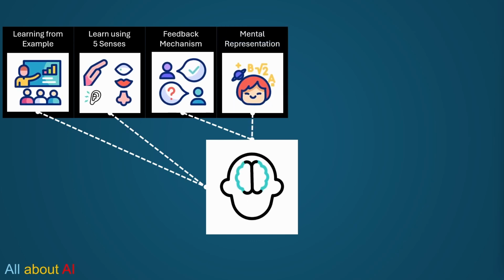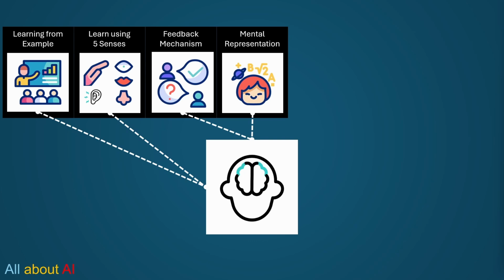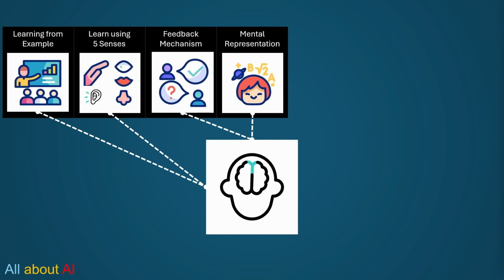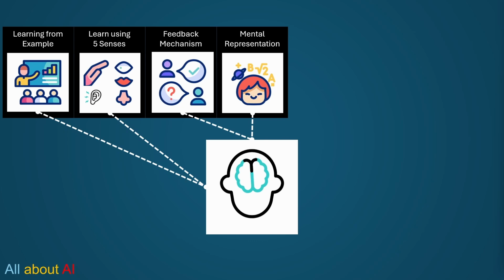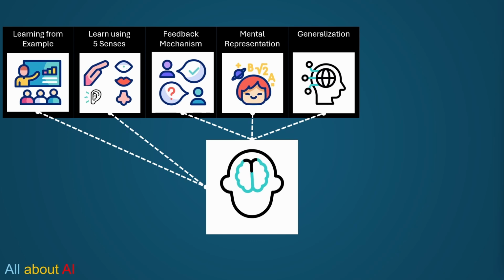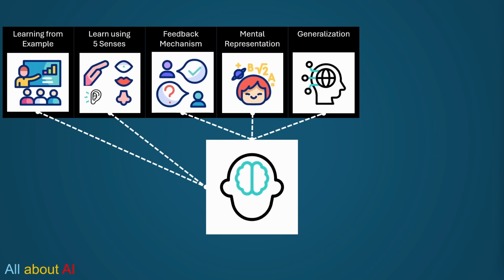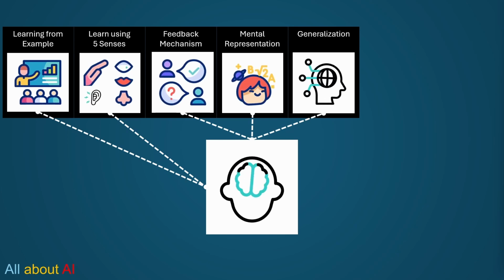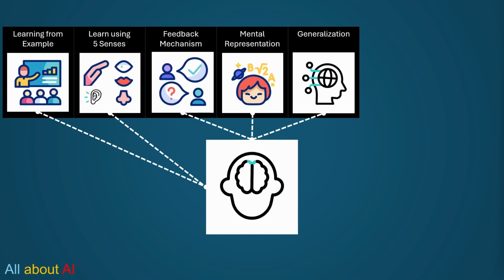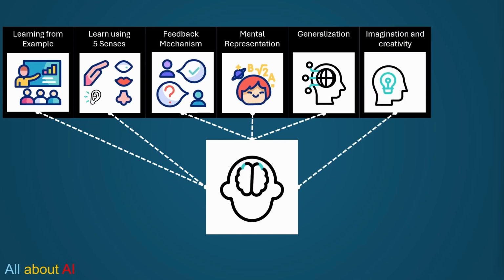And based on all this input, we create a mental representation. We create our world of how to interpret things. We tag certain things like, okay, this is a number, this is an alphabet, this is how the world looks like. And we try to generalize things. So after seeing 3-4 pictures, we can understand that, okay, all these are animals. Yeah, this looks like a plant. This looks like a non-living thing.